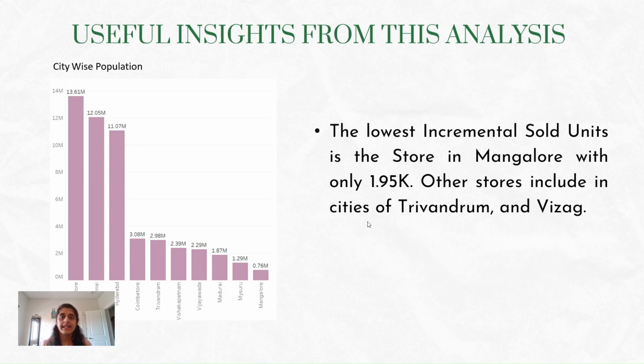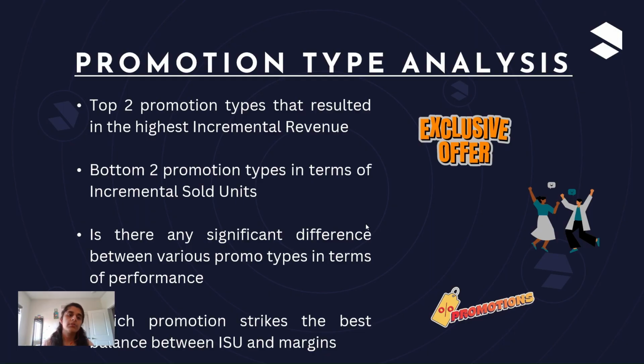Another major analysis states that the lowest incremental sold unit is just 1.95k in a store of Bangalore, and the reason might be the lowest population, that is about 0.76 million as seen in the graph. Also, the total revenue generated by Trivandrum, Vijayawada, Madurai, and Vishakhapatnam combined is less than the revenue generated by Bangalore, even though the combined number of stores in those cities is more than the number of stores in Bangalore. And that too because of the higher population that is growing and emerging in Bangalore. But we have got an idea about the geographical analysis.